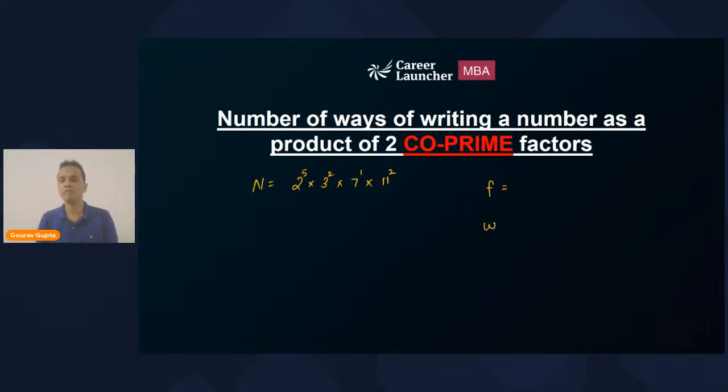Then give me the total number of ways of writing this number as the product of two factors. Then give me the number of ways of writing this number as the product of two co-prime factors. I'm looking for 3 answers. Please calculate all 3 of them and write all 3 answers in the same chat message, separated by commas: first answer, comma, second answer, comma, third answer. Okay? So please do that.